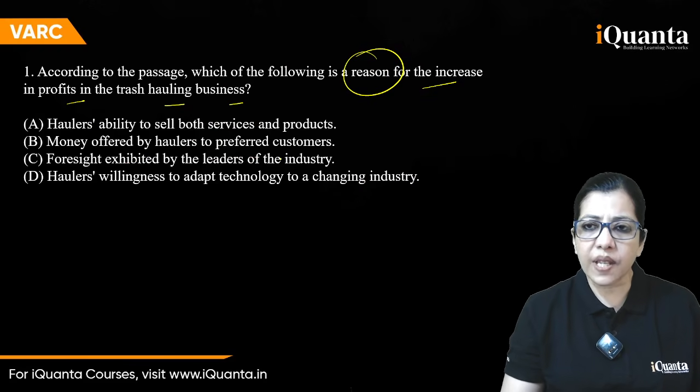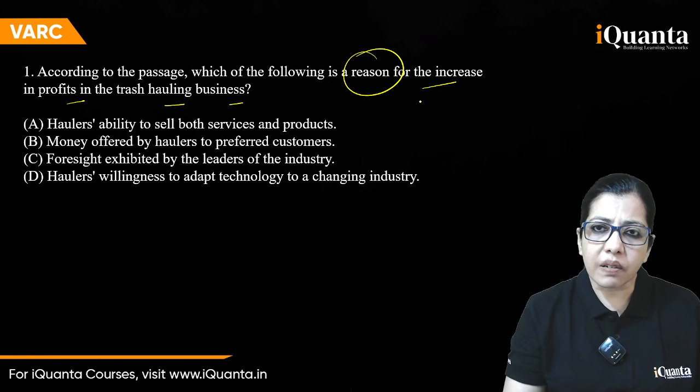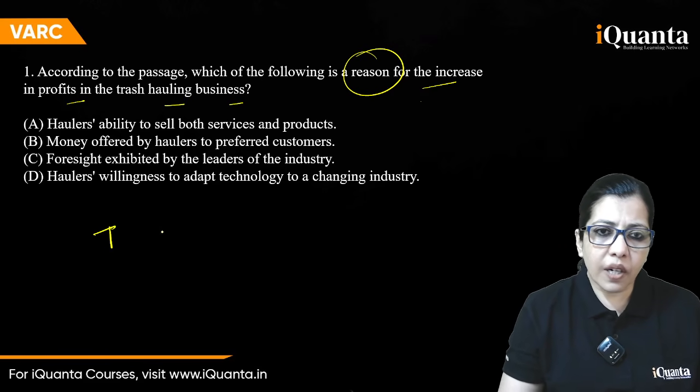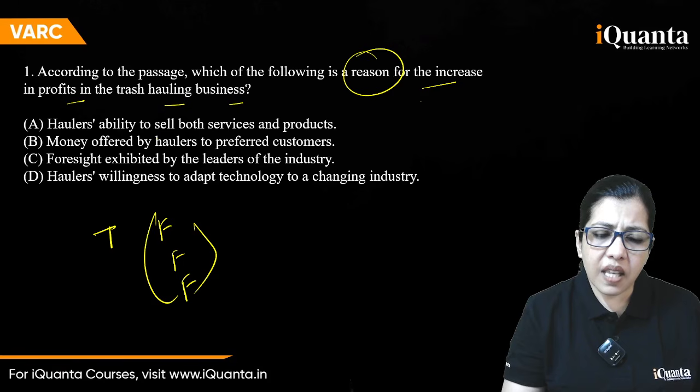Now, the first question. Which of the following is a reason for the increase in profits? One, we need only one answer, so we are looking for one true, and the rest false. Option A: hauler's ability to sell both services and products. The last para talks about this, right? Money offered by haulers to preferred customers.